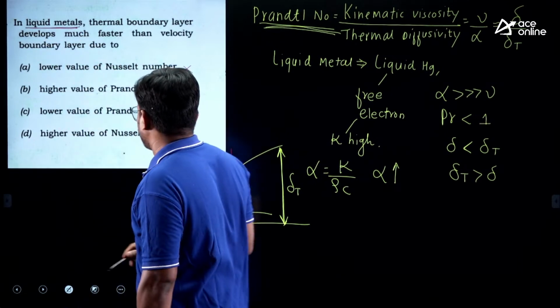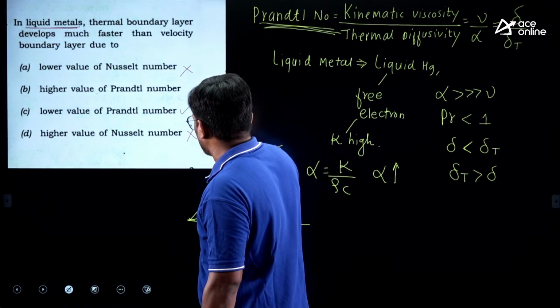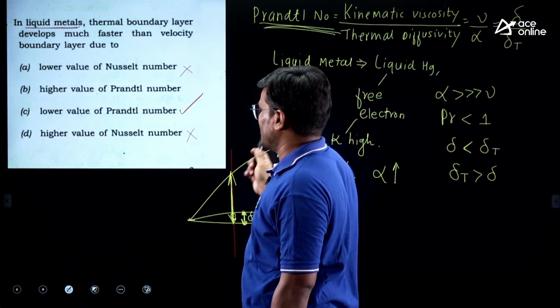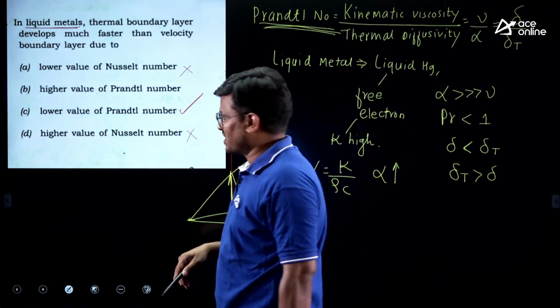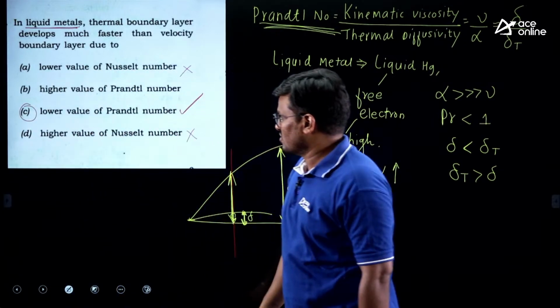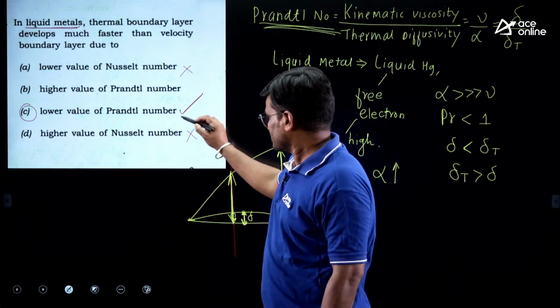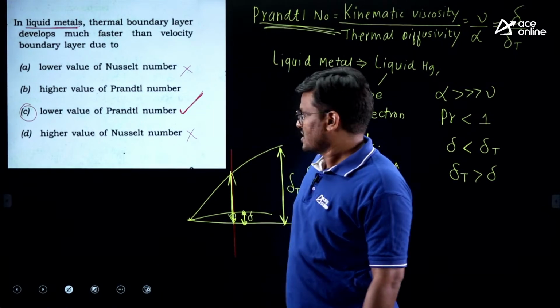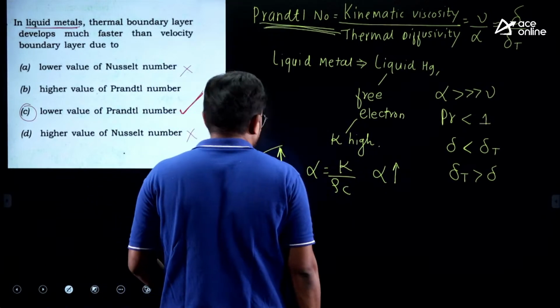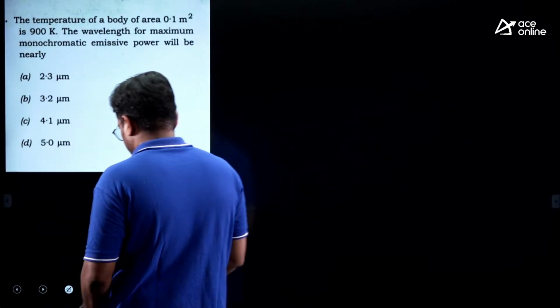So in the case of liquid metals, the Prandtl number is low. So this is your answer: in liquid metals, thermal boundary layer develops much faster than velocity boundary layer due to the lower value of Prandtl number. So this is your solution. Okay, next one.